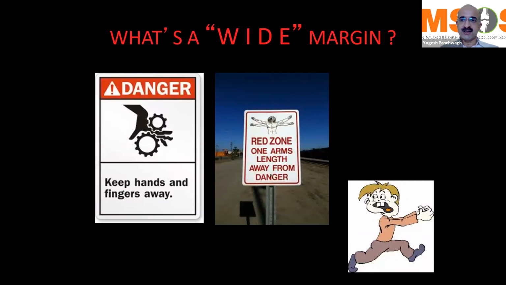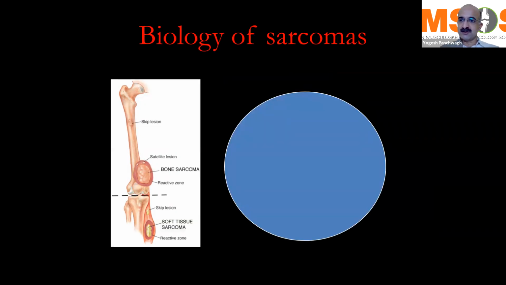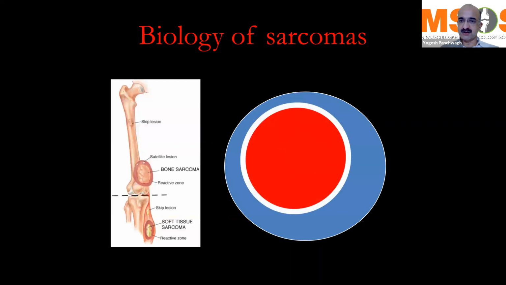And the second thing that is important prognostically is the margins that we use while doing a resection. And we use wide margins. So when we talk of wide margins, we have to understand what exactly a wide margin is. For that, you have to understand the biology of sarcomas. Sarcomas, unlike carcinomas, grow by centrifugal expansion. So if that's the cross section of a limb, the blue one, and the red one is a tumor that is growing inside that particular extremity, it keeps on growing.